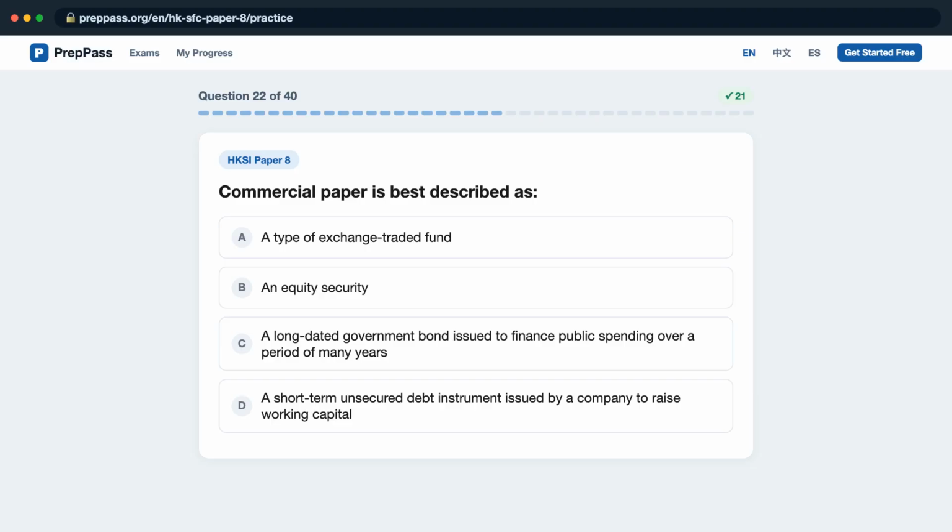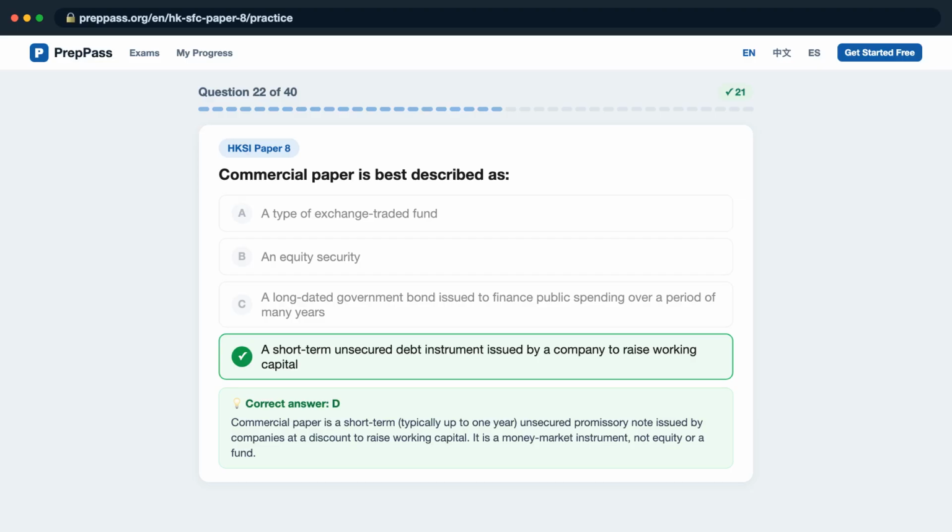Question 22. Commercial paper is best described as: A, a type of exchange-traded fund? B, an equity security? C, a long-dated government bond issued to finance public spending over a period of many years? D, a short-term unsecured debt instrument issued by a company to raise working capital? The correct answer is D.